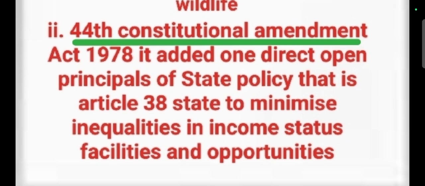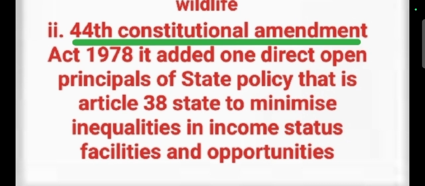It was enacted in the year 1978, especially to restore the country's democratic and constitutional framework. It was passed by the Janata Party government led by Morarji Desai. This amendment was a response to the 1975 to 77 emergency period, when the 42nd Constitutional Amendment Act 1976 was used to undermine democratic institutions and curtail fundamental rights, as we know.